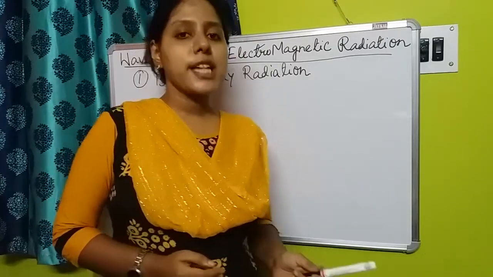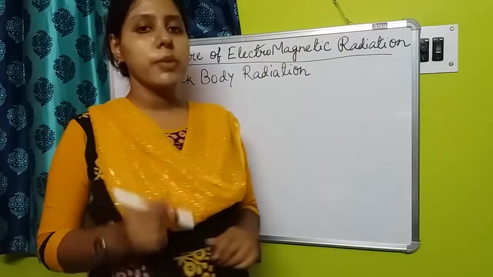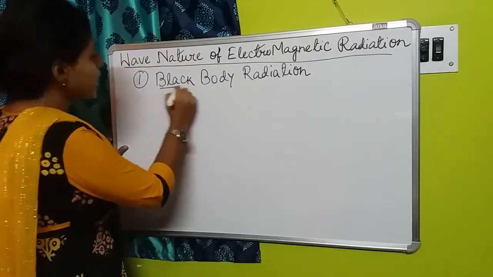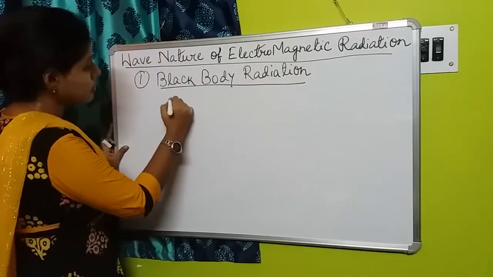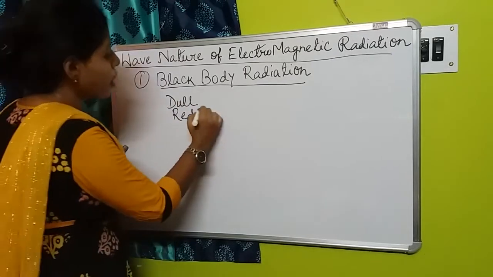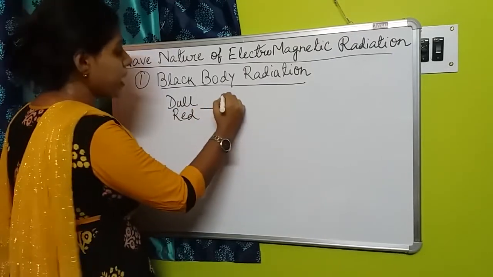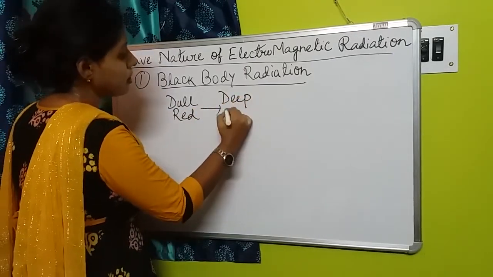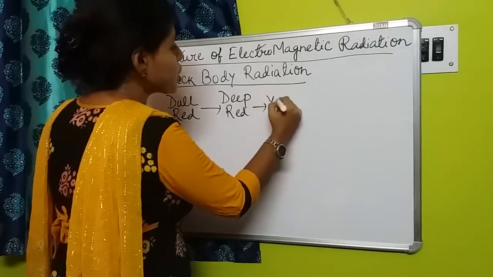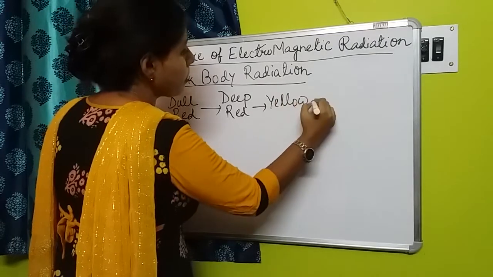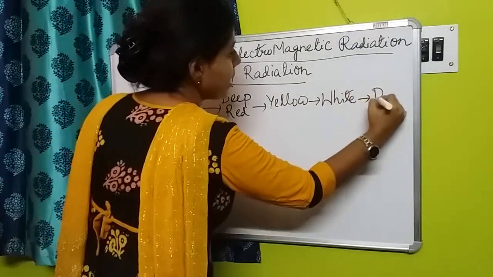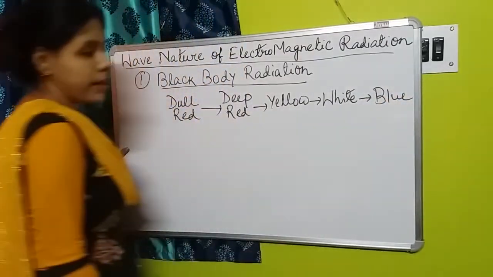So from this experiment what can we conclude? Initially the color was dull red, from this it will become deep red, and from here first it will become yellow to white, and finally it will be changed into blue color.